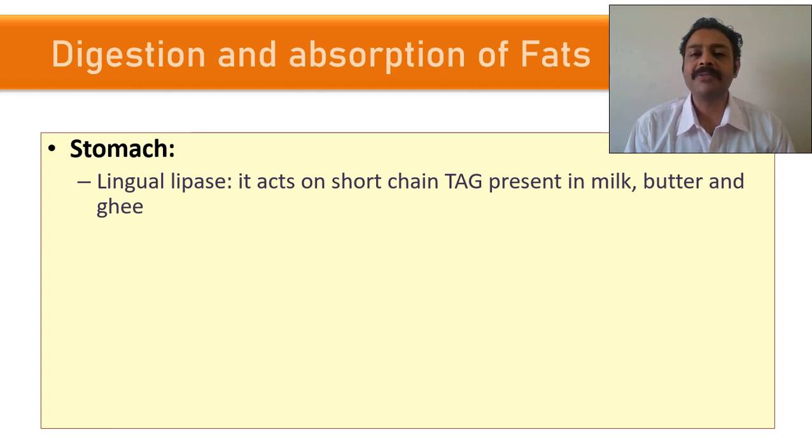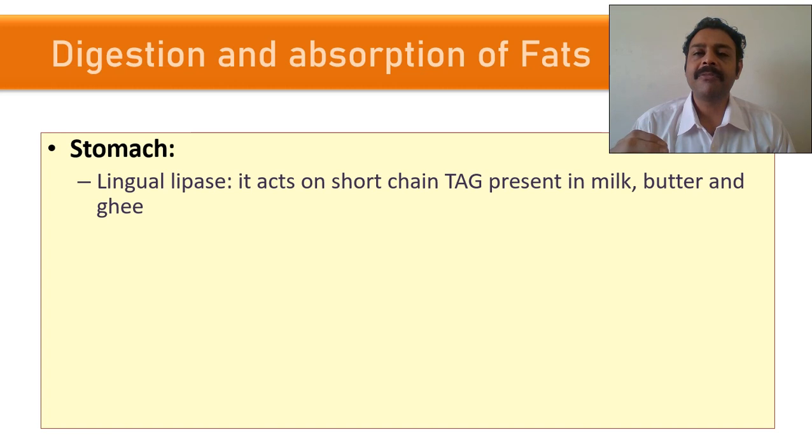See, what are the two major forms of fat in our diet? One is triglyceride. Triglyceride is the storage form of fat. If you take any fat, it contains a majority of triglyceride. For example, if you are taking 10 gram of oil, 10 gram of oil will contain 10 gram of triglyceride.